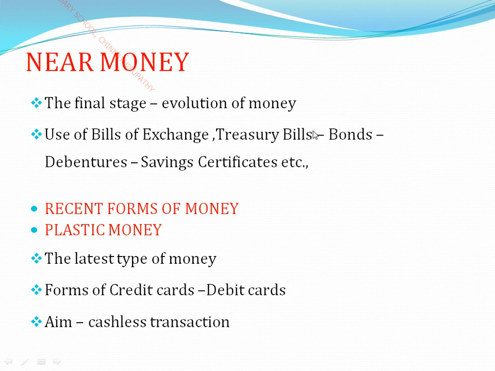Sometimes take the example of government bonds, where instead of taking money from the public, the government issues a bond like a promissory note: in future, within 5 years, we will return the amount which had been invested by whom? By the public. So that type of issue is known as what? Bonds. Okay, and next, see here.